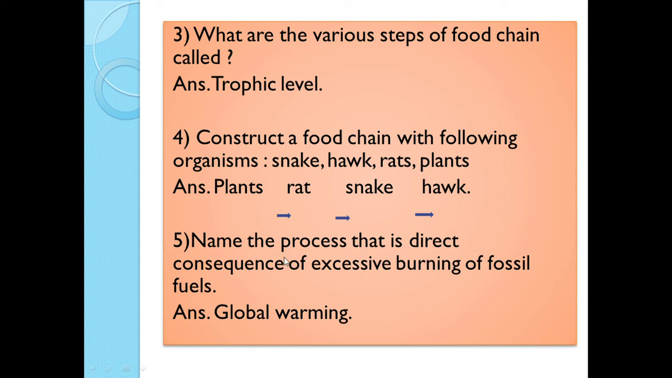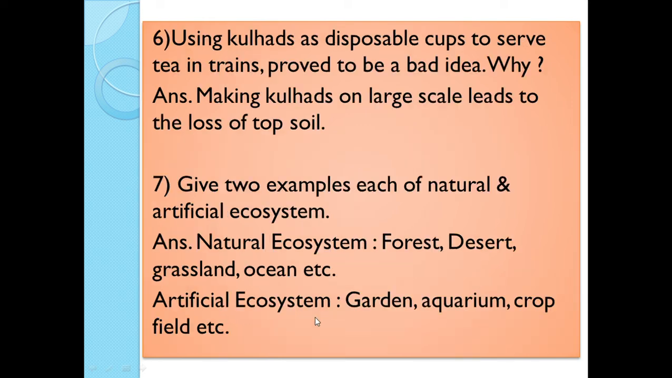Fifth question is, name the process that is direct consequence of excessive burning of fossil fuels. You know that the excessive burning of fossil fuels lead to the problem which is known as global warming. So the correct answer is global warming.